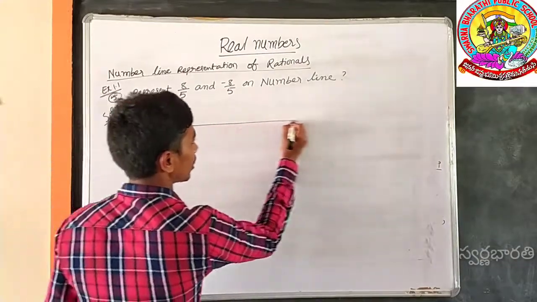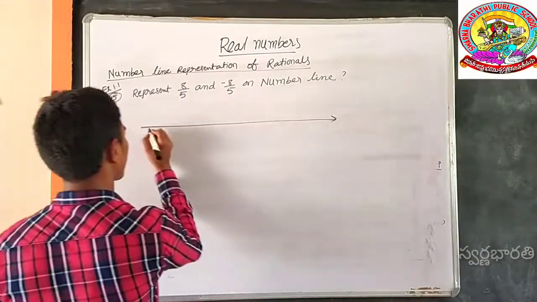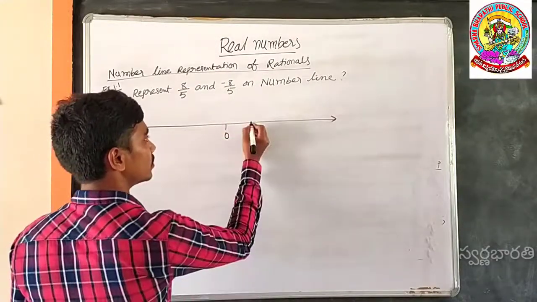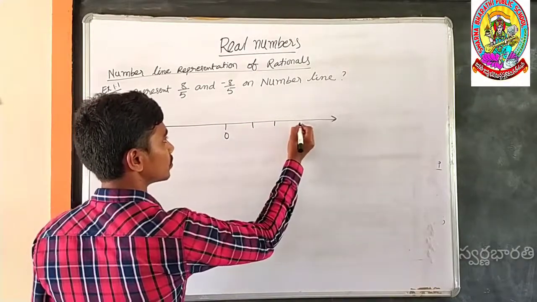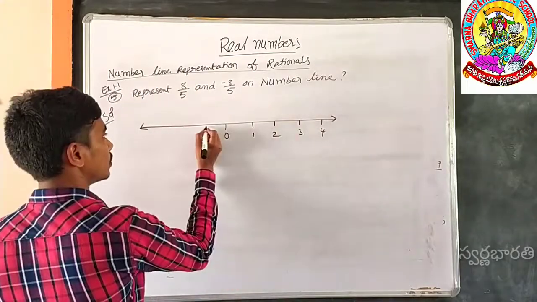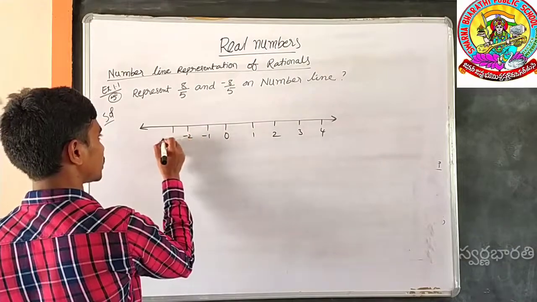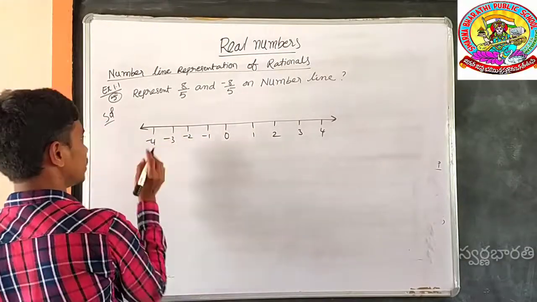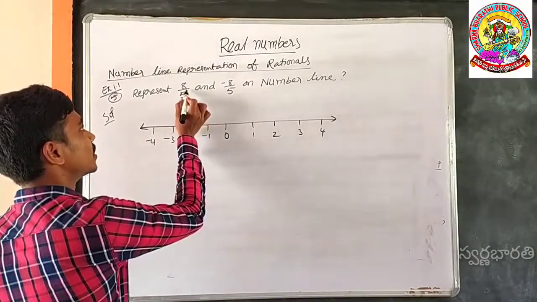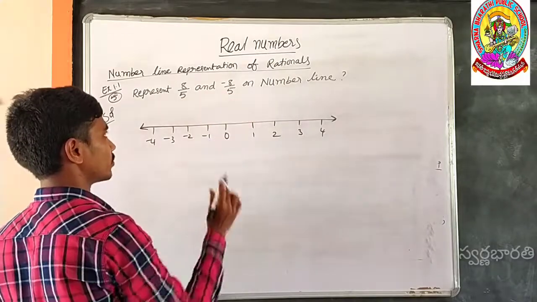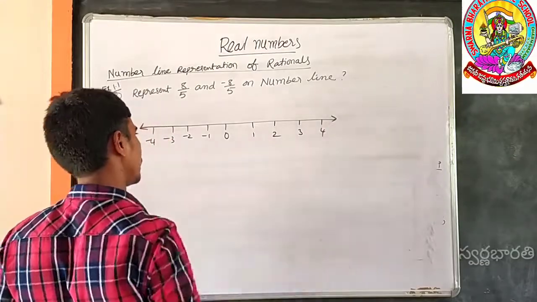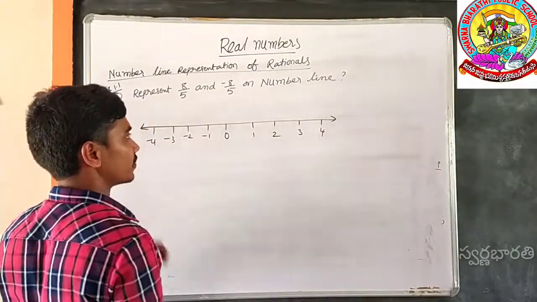First of all, draw a number line. Hang 0 at the midpoint. Next, scale 1, 2, 3, 4, and so on. Minus 1, minus 2, minus 3 and minus 4 are the numbers on the left side of the number line. Here, what number do we have to hang? 8 by 5 and minus 8 by 5. In a number line, positive numbers are always on the right side and negative numbers are always on the left side.